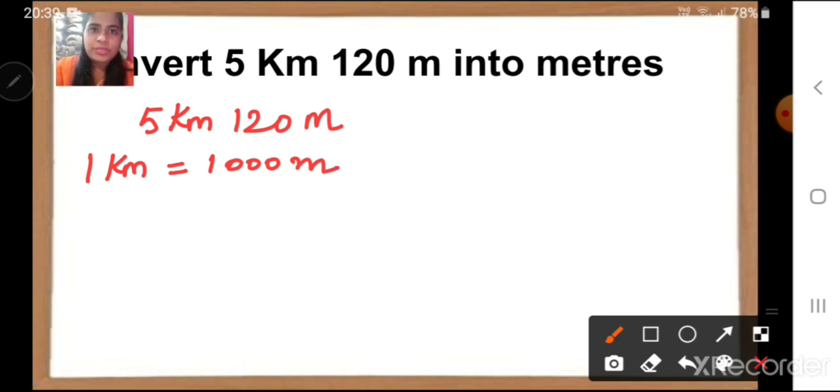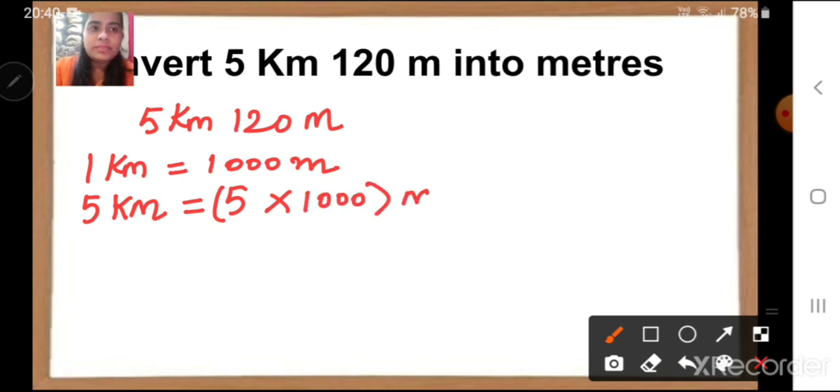If I wish to convert 5 kilometers, how will we do it? 5 kilometer is equal to 5 multiplied by 1000 meter, correct? 5 into 1000 is equal to 5000 meters. So we have converted kilometer into meter.